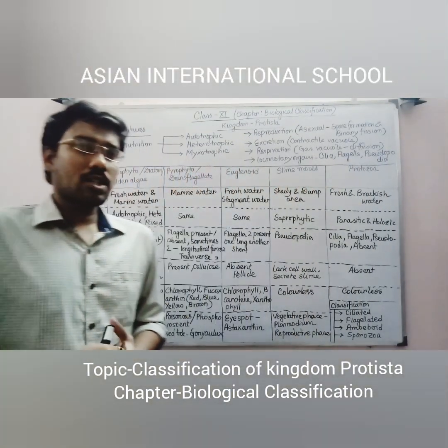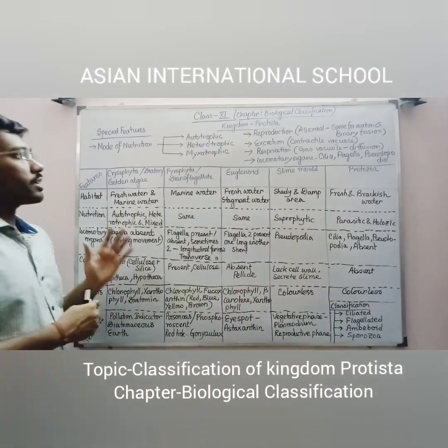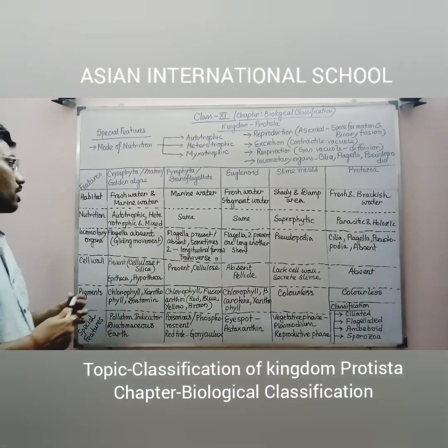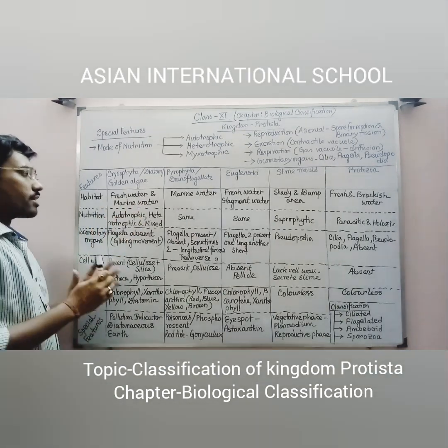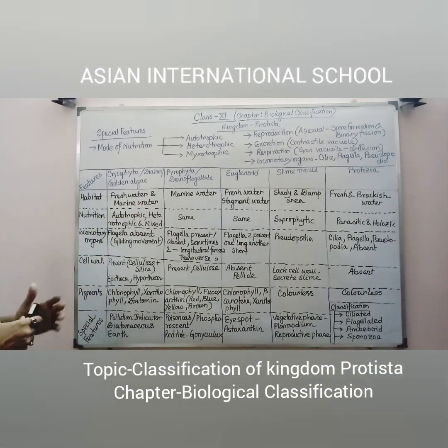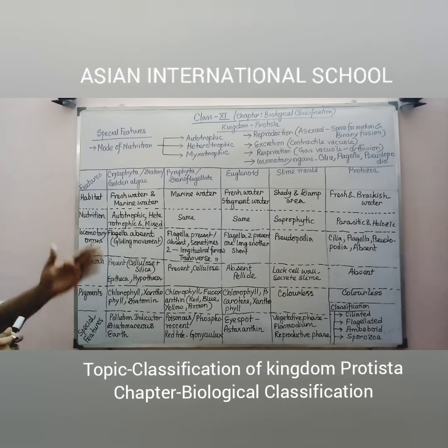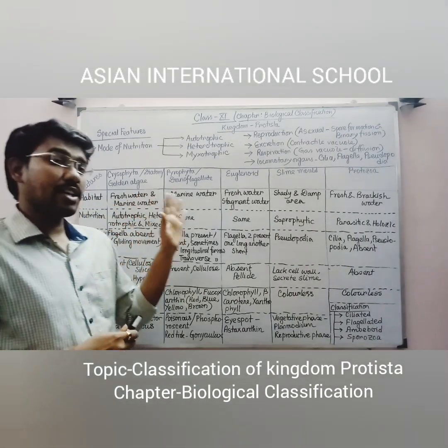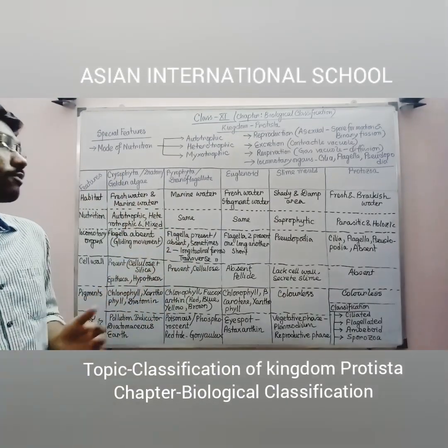So here I am just discussing the classification of the kingdom Protista. Here you can see, on the first point, specific habitat. There is freshwater. They can be present in freshwater habitat as well as in marine water. Second, these phytophyte dinoflagellate organisms are commonly found in marine water. Okay, they cannot be found in freshwater.